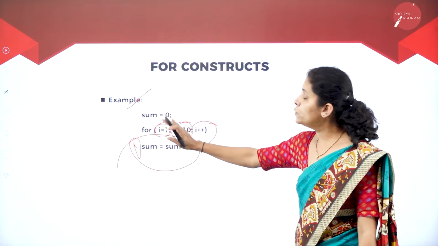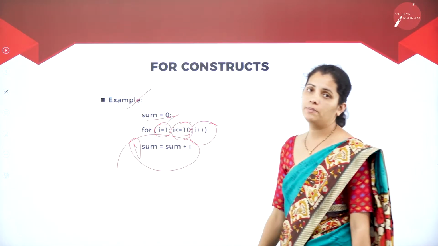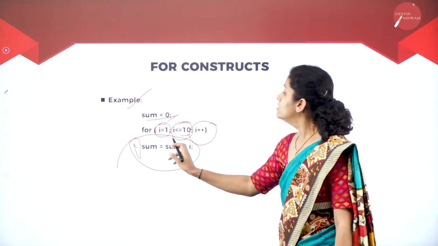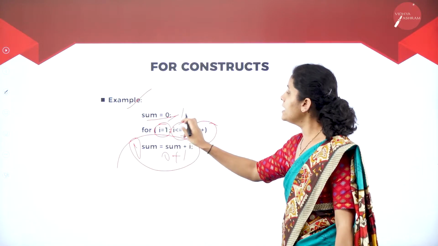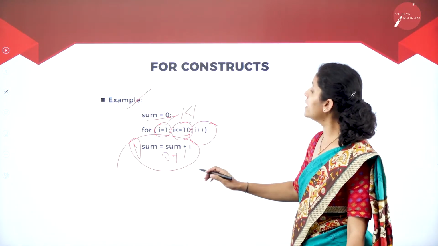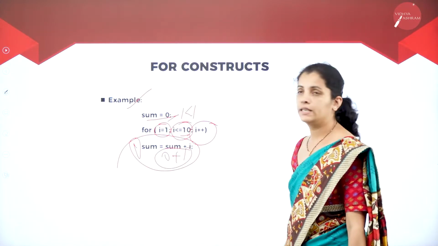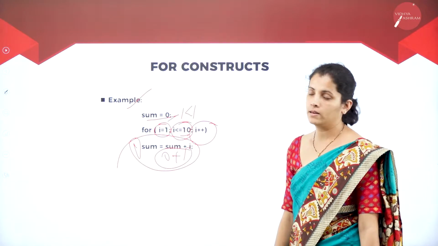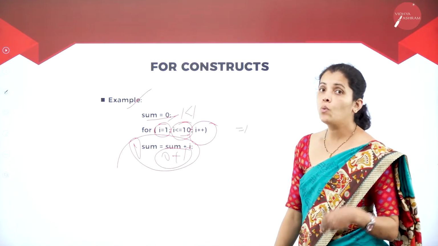What I want to do here is find the sum. So what is the sum value here? Sum is 0. What is the I value? That is 1. That means I less than or equal to 10 is true. Then what I want to do is find the sum, that is 0 plus 1. Now sum is equal to 1.